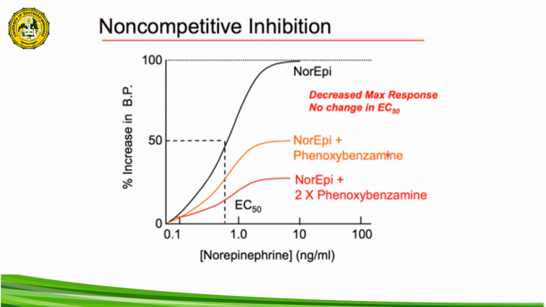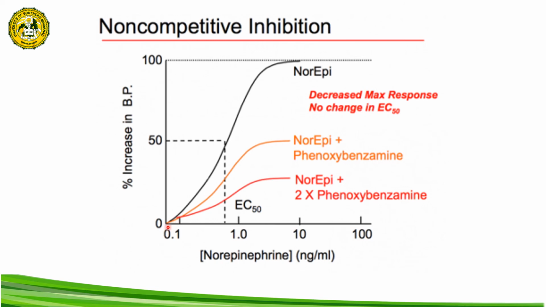Our non-competitive antagonist here is phenoxybenzamine. It will bind irreversibly to the alpha adrenergic receptors. The alpha adrenergic receptor mediates the sympathetic activity of the body.